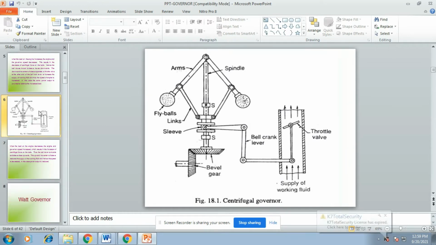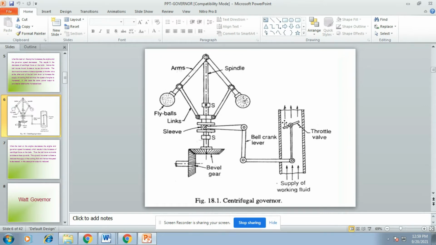In this type of centrifugal governor, the spindle is connected with the bevel gear. When the bevel gear rotates, the spindle also rotates depending on the rotational speed of the bevel gear. Now one sleeve is here and the sleeve is connected with the bell crank lever. That bell crank lever is connected with the throttle valve, so the bell crank lever movement controls the throttle valve.